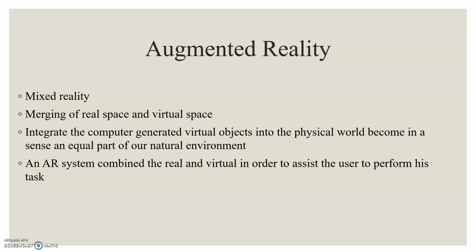An augmented reality system combines the real and virtual in order to assist the user in performing his task. So we can say that augmented reality, also called mixed reality, is a halfway point between non-immersive and fully immersive systems.